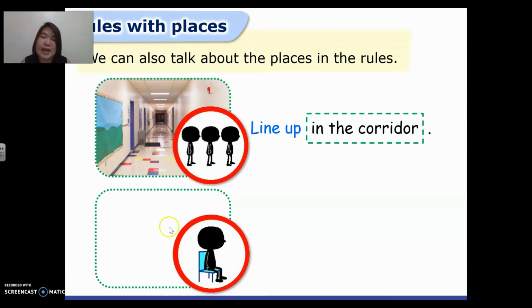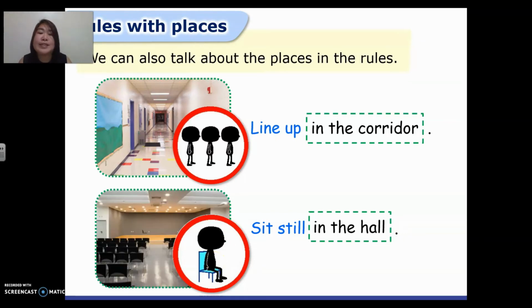Good job. And how about this one? Who can give me the answer? All right, so this one is we say sit still. But where can I see this sign? Good job. We can see the sign in the hall. In grade 1, we had key stage 1 assemblies, and I always told you to sit still in the hall. Good job, guys. I hope you still remember that.